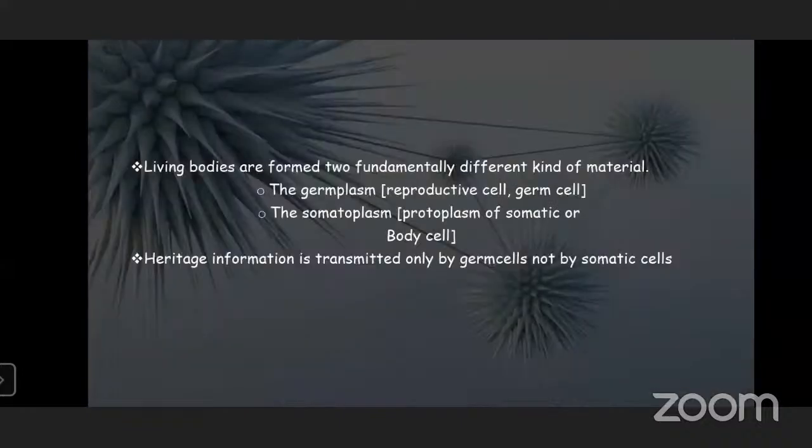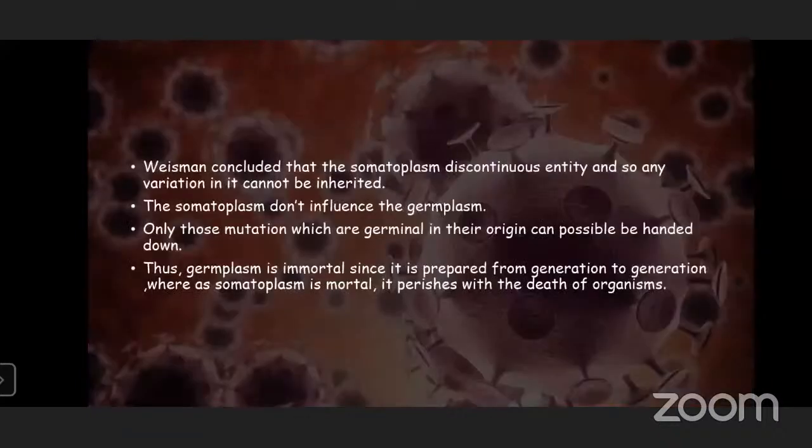Only the variations which occur in germplasm will be transmitted to the next generation, but the variations which occur in somatoplasm will die within it. So germplasm is known to be immortal and somatoplasm is known to be mortal. By this, Weismann concluded that germplasm can transmit the variations which occur in its cells to the next generation.